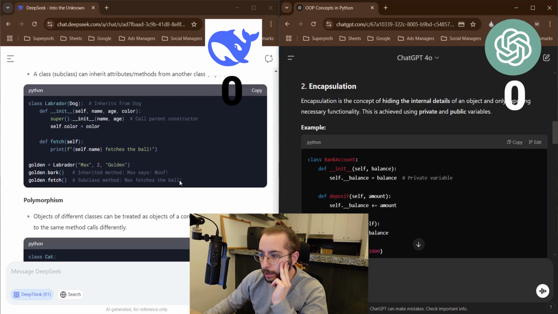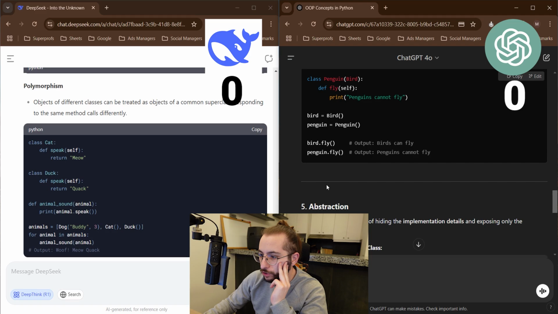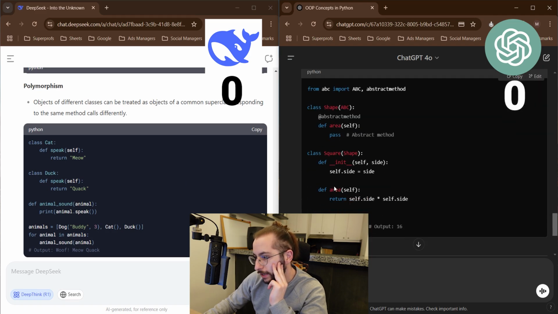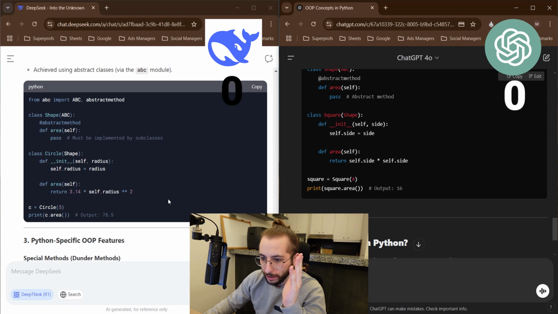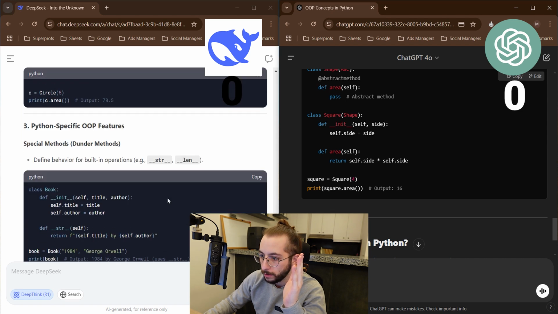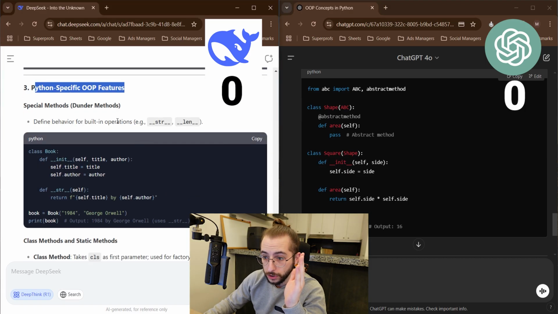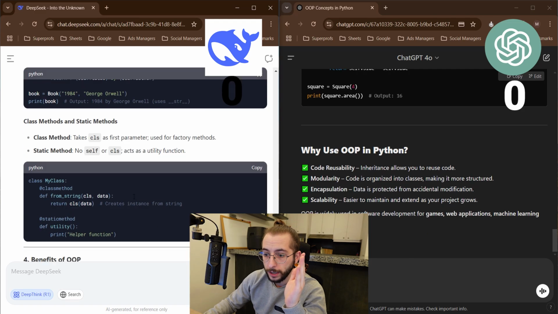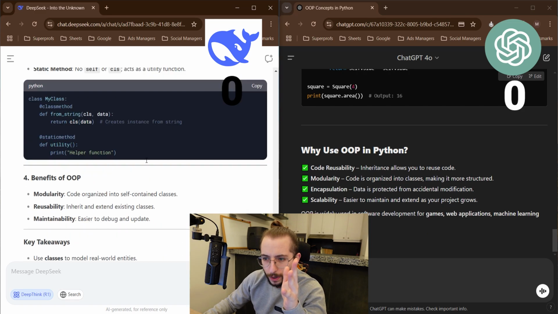I would say inheritance, polymorphism, abstraction. Okay, I guess they're both the same. I'm not going to delve too deep into each individual one. And we're done. Abstraction right here. We continue with Python-specific OOP features like init and __str__. Okay, class, benefits of OOP. Right here we have one extra example.